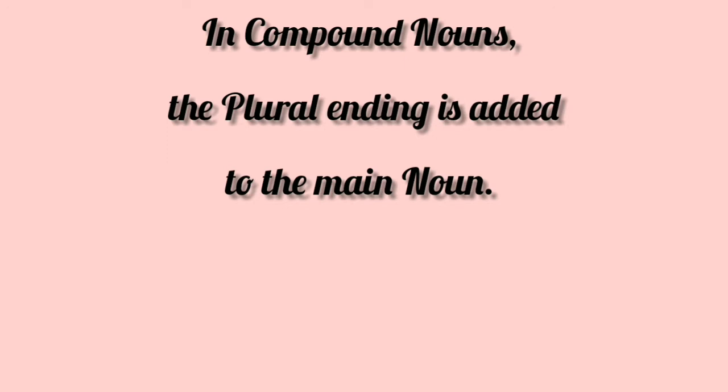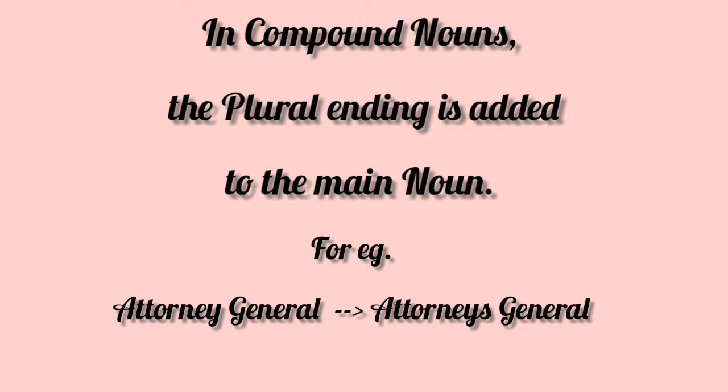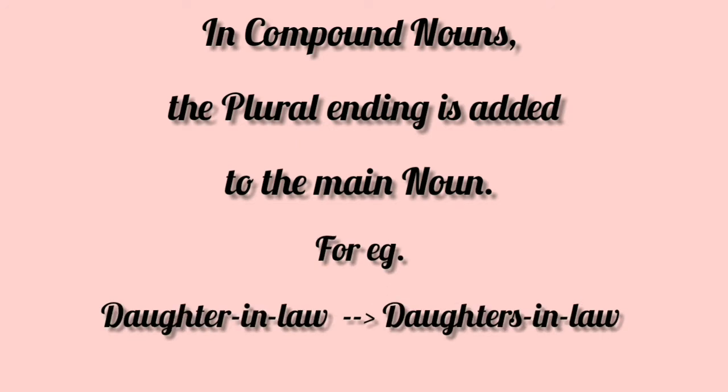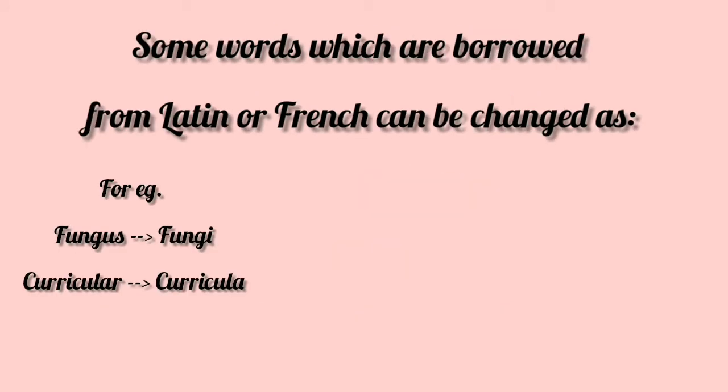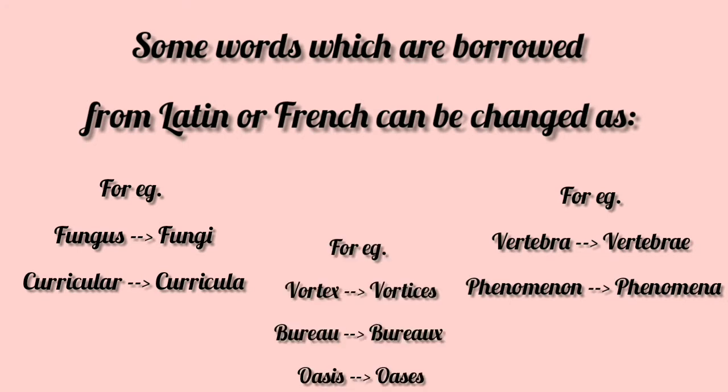In compound nouns, the plural ending is added to the main noun. For example, Attorney General will be changed into plural as Attorneys General. Daughter-in-law will be changed as daughters-in-law. Some words which have been borrowed from Latin or French change their forms in the following manners.